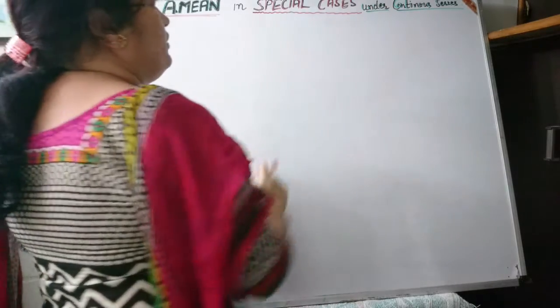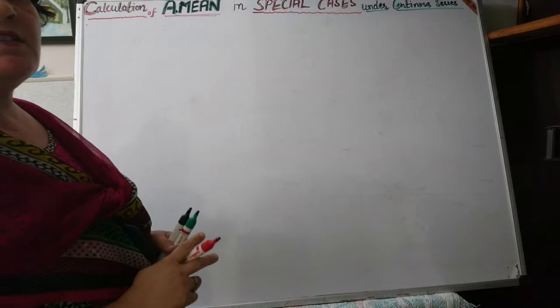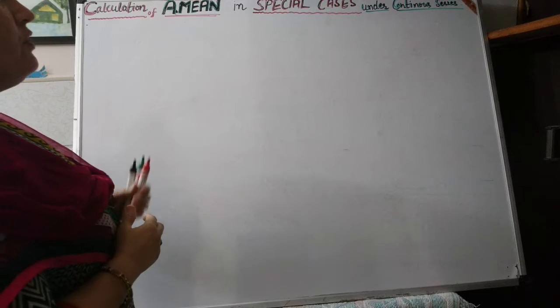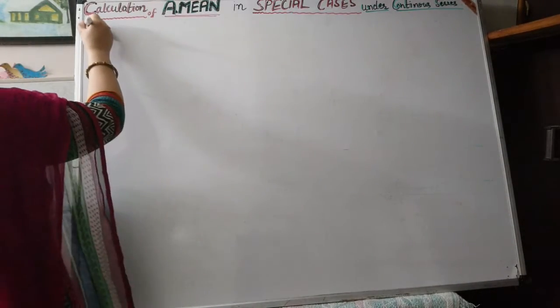special cases under continuous series. Let us see which are the special cases and which are the precautions that we must keep in mind while calculating arithmetic mean. So number one precaution.